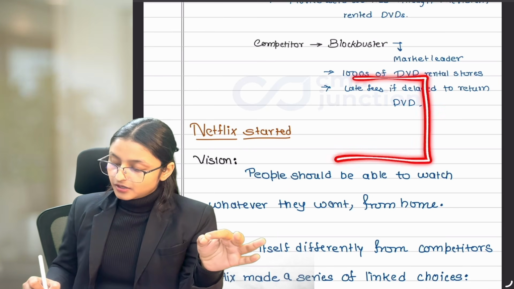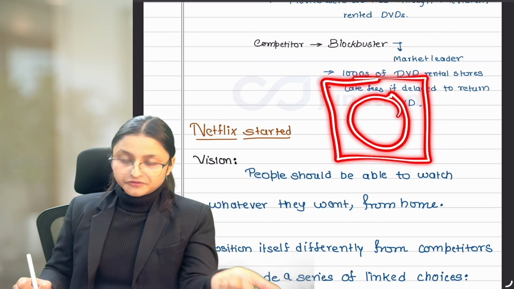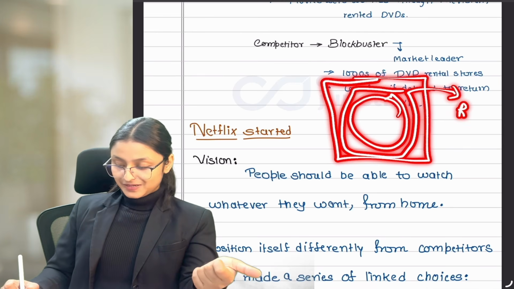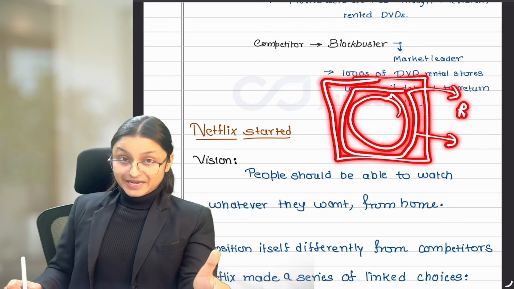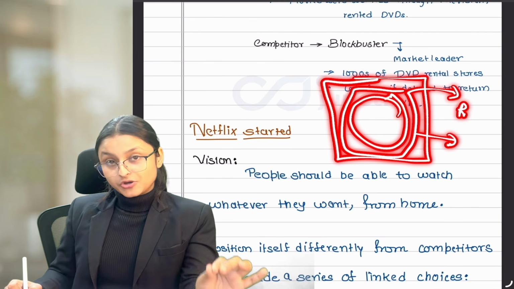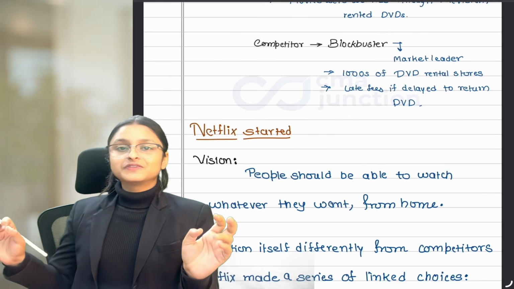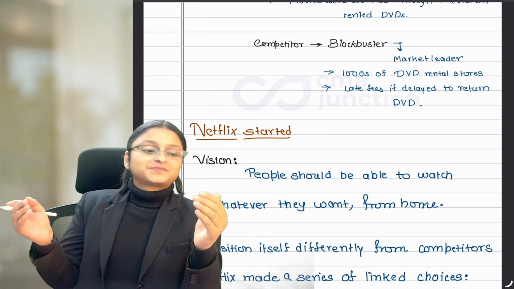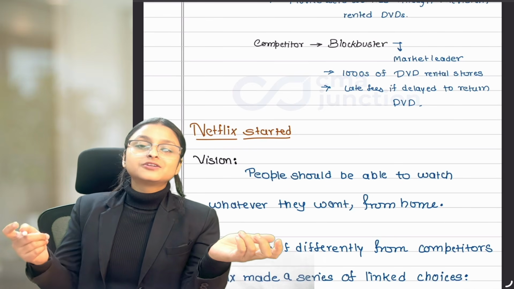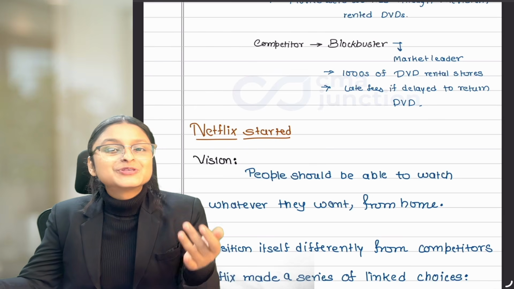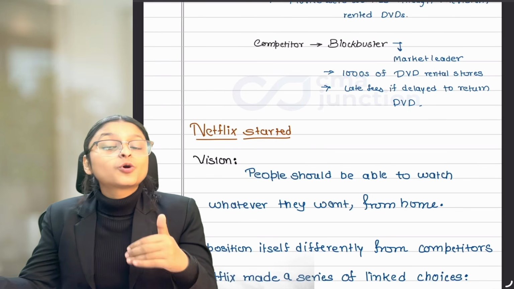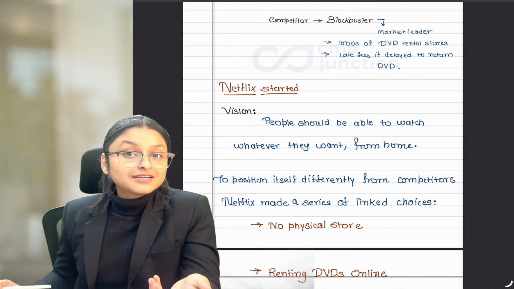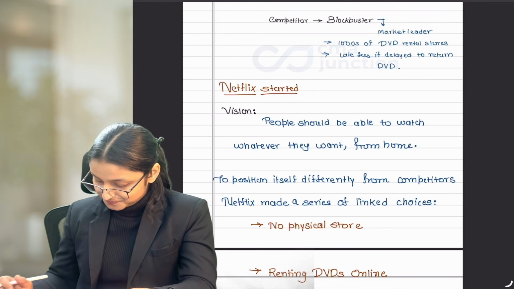What they do is, in the envelope in which they are sending you the DVD, they send one more envelope to you, which is a return envelope, which is already paid. You just need to put your DVD in it and drop it at the post office, and your DVD will reach Netflix, and whenever Netflix gets the DVD, it will send you the next DVD which you have added on the list. So this was the approach with which Netflix was working at that time. And I think it's pretty unique and innovative as compared to what was happening at that time.